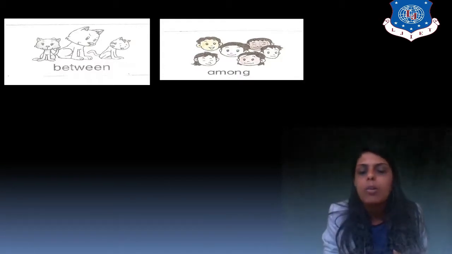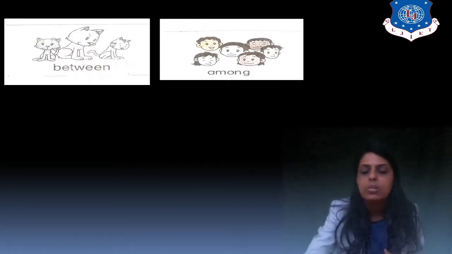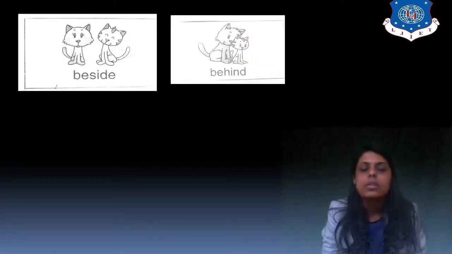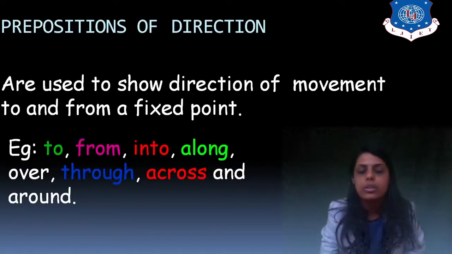I'm sitting among the children, right? This cat is between two cats, fine? My cat is between two street cats. So that is connecting nouns, right? Don't stand beside me. I'm standing behind you, right? Again, location.